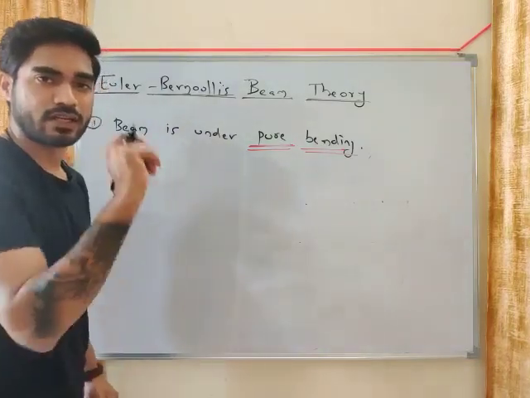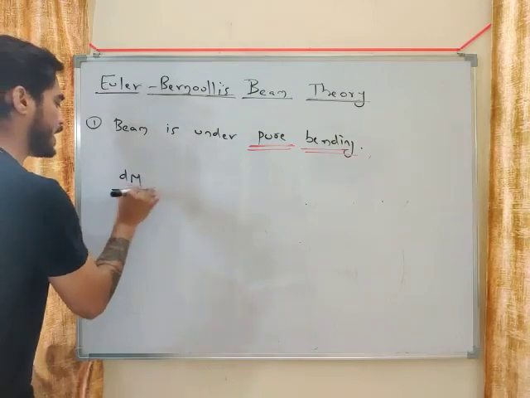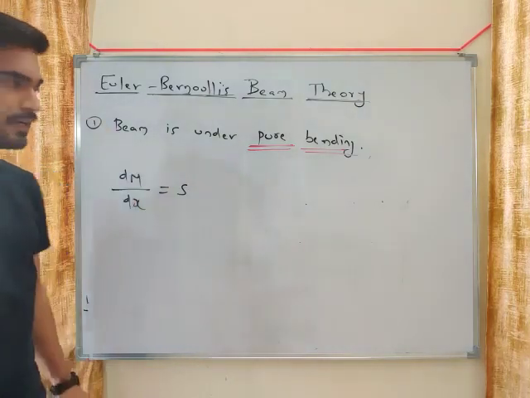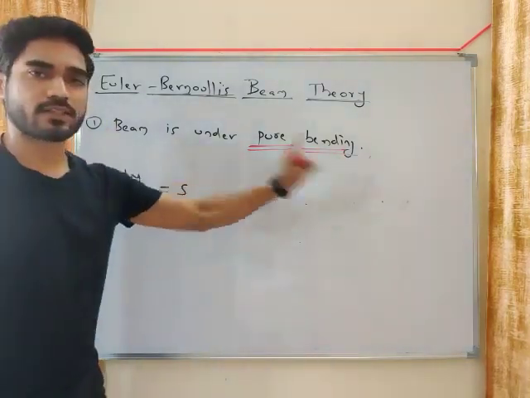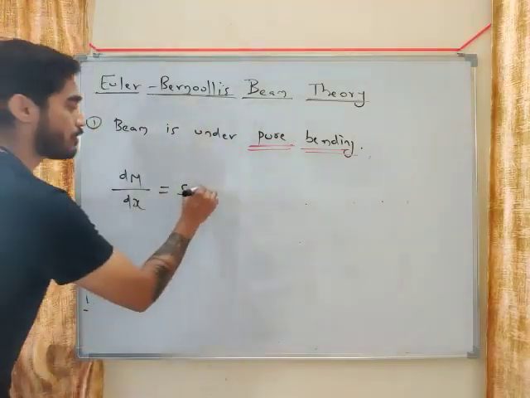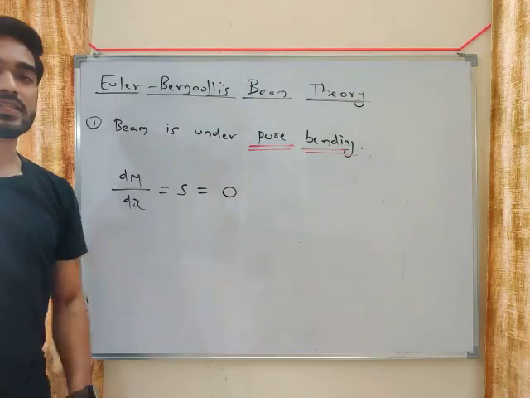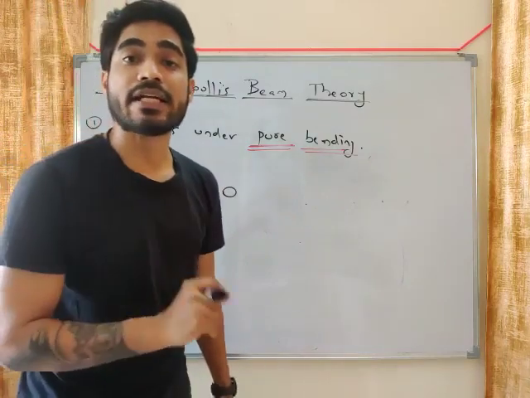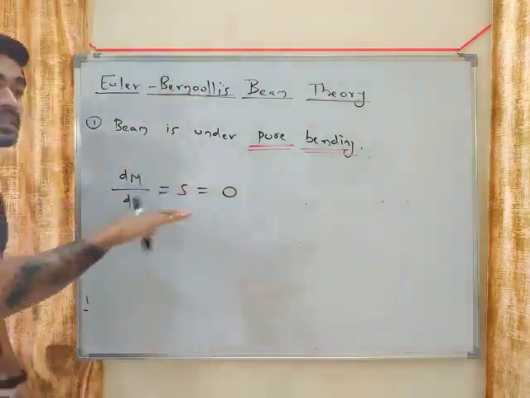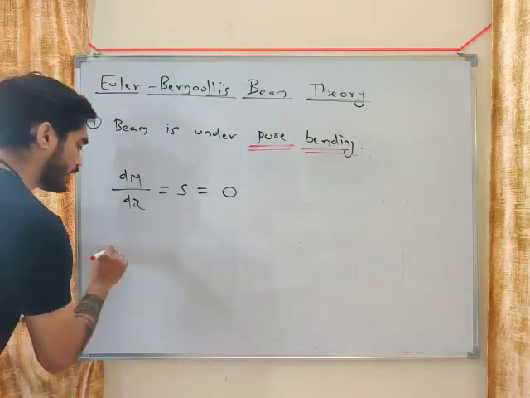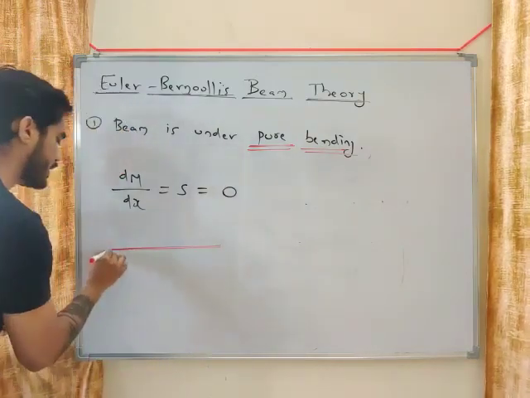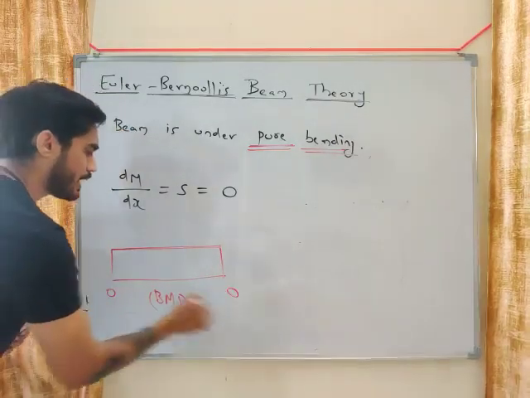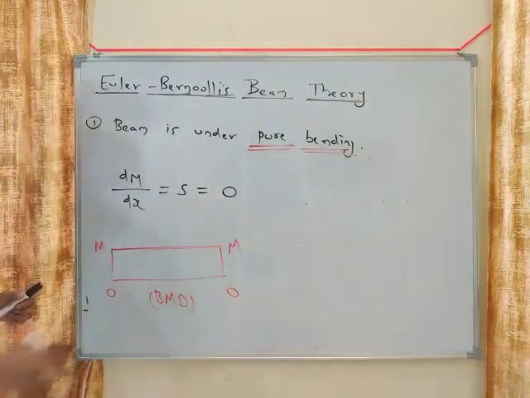What is the relation between shear force and bending moment, my friend? dM by dx equals S, right? This is the relation between shear force and bending moment. Now pure bending means shear force is 0, and if shear force is 0, dM by dx will also be 0. What does it mean? dM by dx being 0 means the slope is 0, so the bending moment diagram will be horizontal, like this. So this is pure bending.